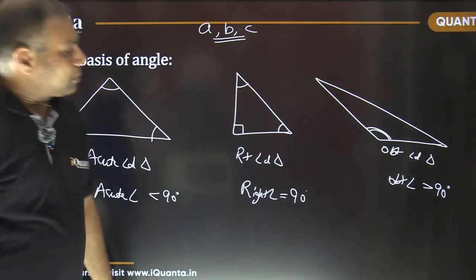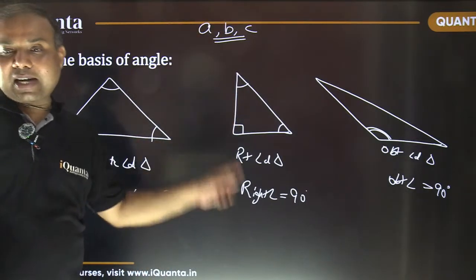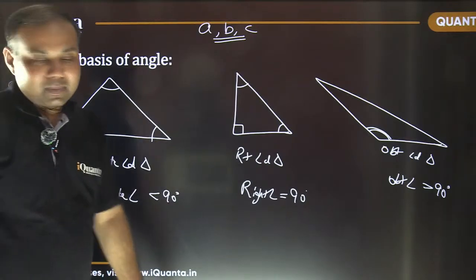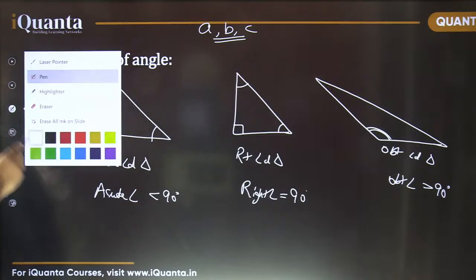Do you know the relation between the three sides of a triangle in case of a right angle triangle? Please mention that.